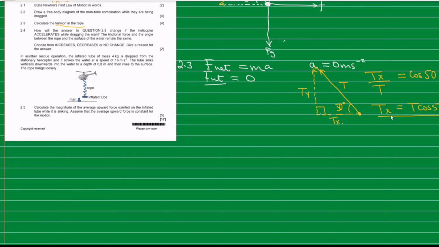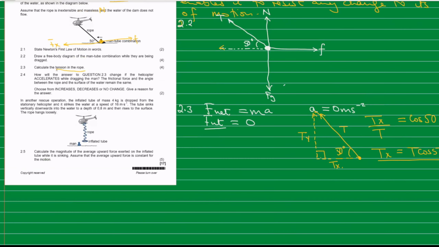So our horizontal component can be expressed in terms of the force that is acting at an angle, which is this, the T. Okay. Now let's come to the net force. Our intention here is to break down the net force in terms of the forces that are acting parallel to the motion of the object.